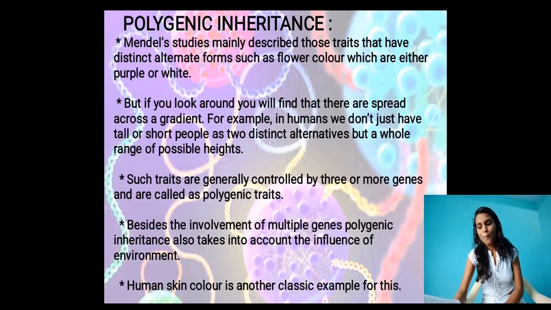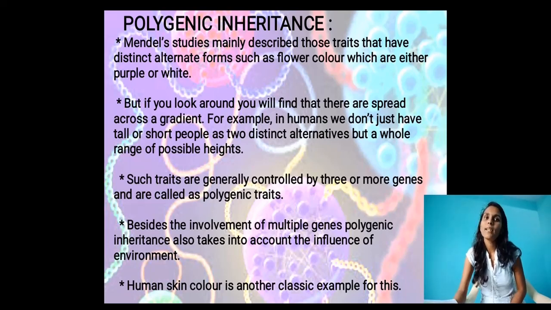Next, come to polygenic inheritance. Mendel's studies mainly describe those traits that have distinct alternate forms, such as flower color, which are either purple or white. You remember incomplete dominance; polygenic inheritance mainly occurs in such cases.